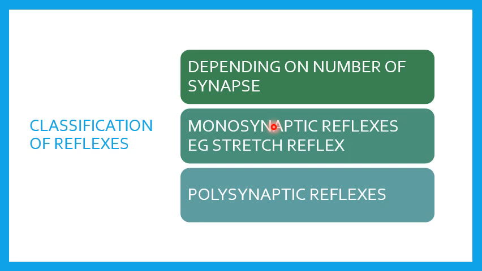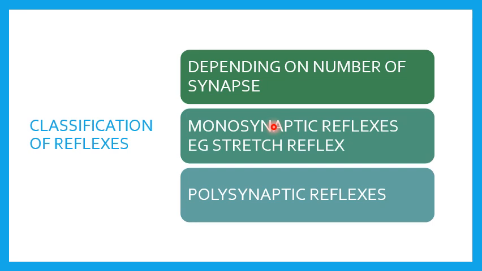And how is it? We have seen that in stretch reflex, what happens when the muscles are stretched. Okay, I want to pick up something, the muscles are stretched, then it will stimulate the receptor, which is the muscle spindle. And then when that is stimulated, it sends an action potential. It travels through the afferent nerve to the center, and the center in the stretch reflex is the spinal cord, where the impulse is processed and sent back through the efferent nerve. And this will give a hint to the muscles now that they have to contract.